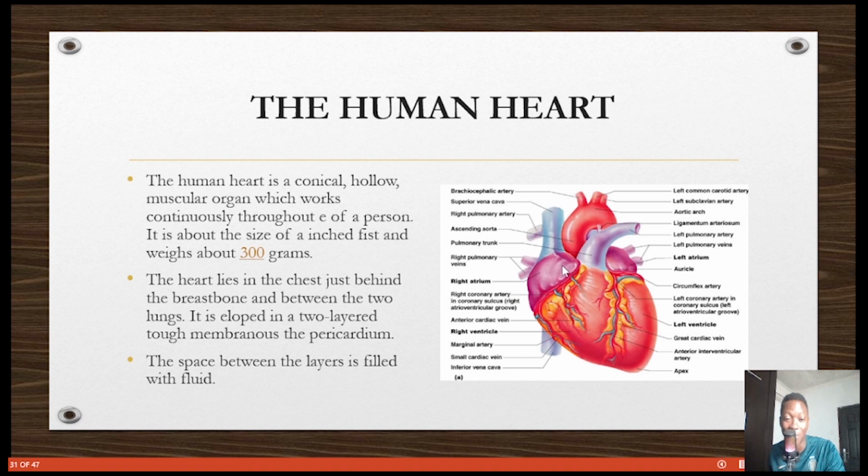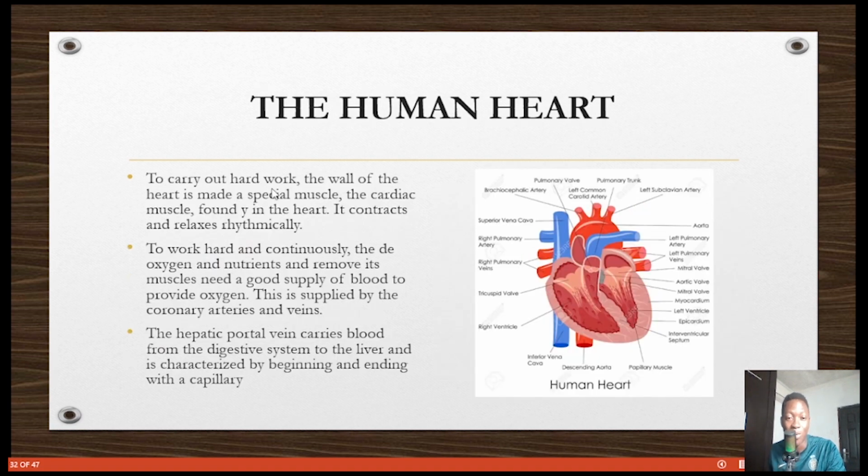Between the layers of the membrane that covers it, called the pericardium. Note that. To carry out this hard work, the heart has special muscles called cardiac muscle, and they contract and relax rhythmically, like boom boom boom boom. If you listen to anybody, it goes lub-dub, lub-dub. They contract together and relax together.